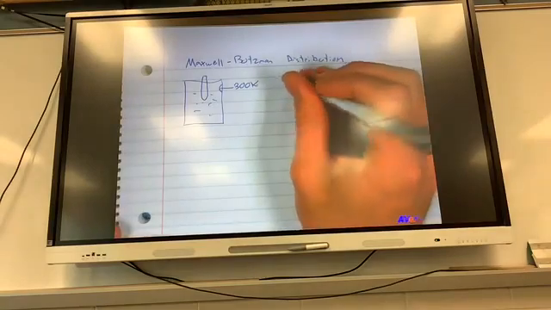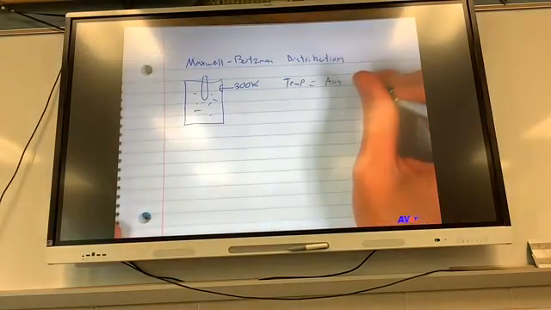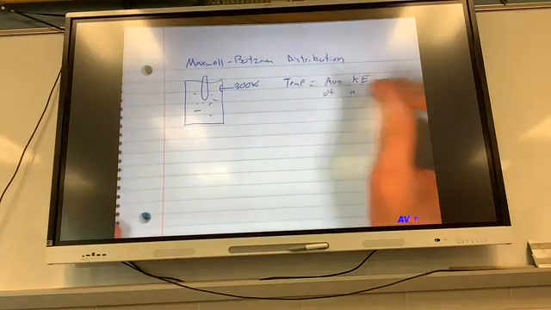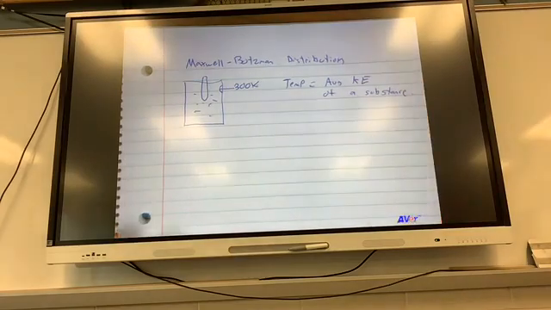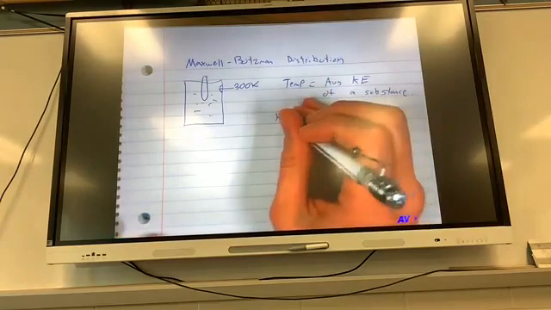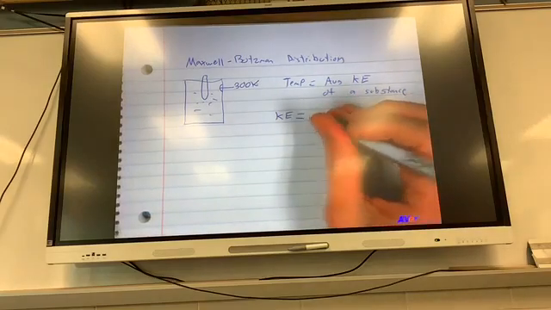We have defined, since freshman year, temperature as the average kinetic energy of a substance. We know from physics or freshman year how to solve for kinetic energy. What is the equation for kinetic energy? 0.5 mv squared, correct.